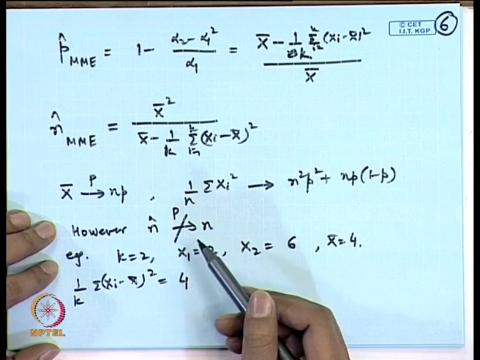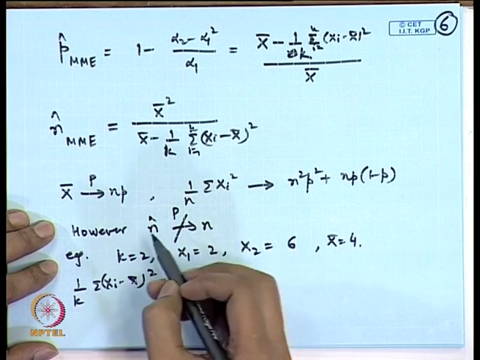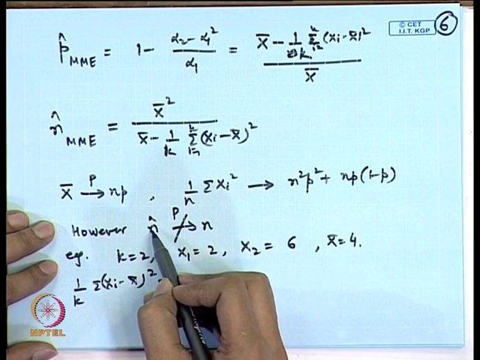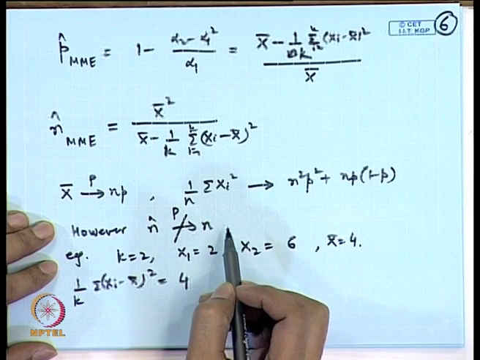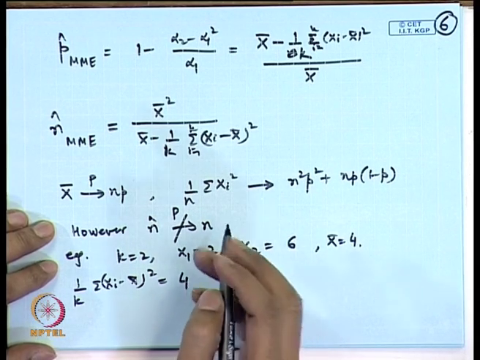Therefore, we conclude here that the method of moments estimator need not be consistent also. Sometimes the properties of unbiasedness and consistency hold, sometimes they do not hold.